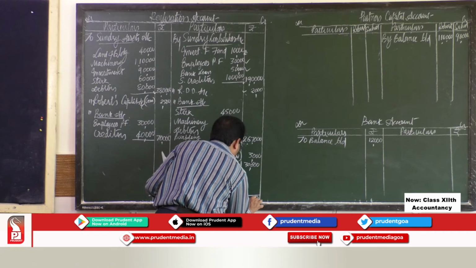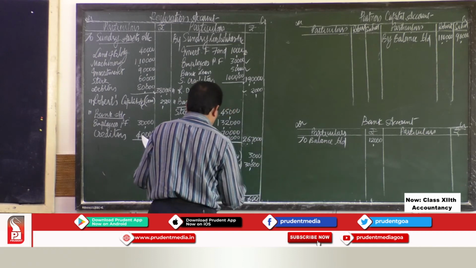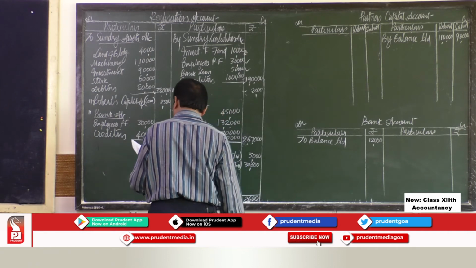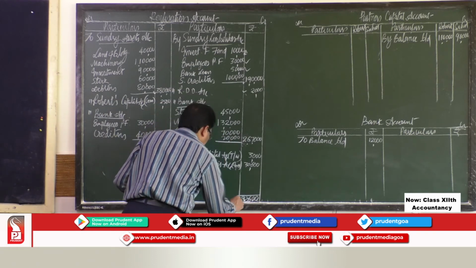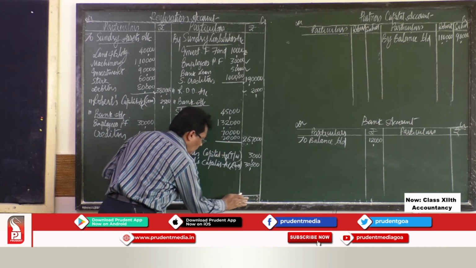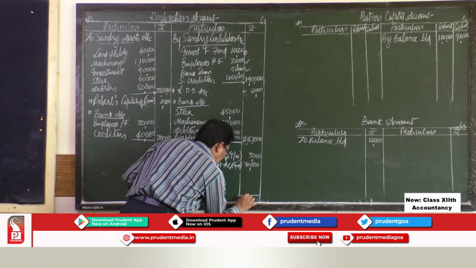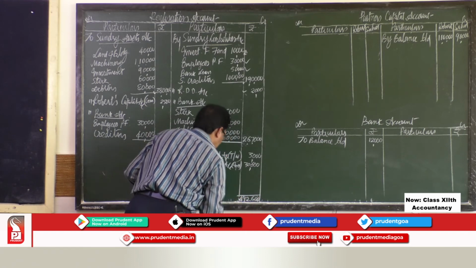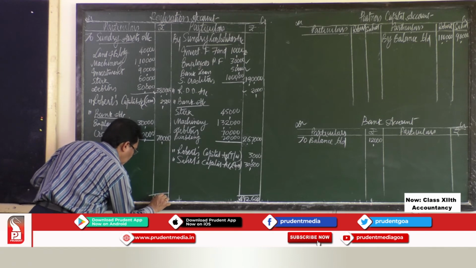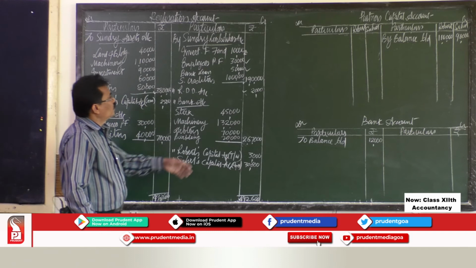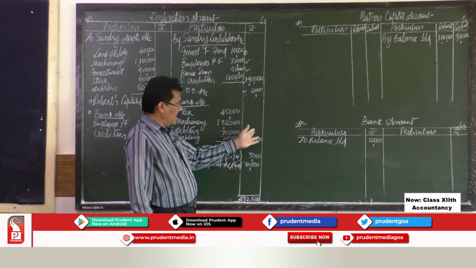That is 4,92,600. So we compared the total of the debit side of the realization account with the total of the credit side.